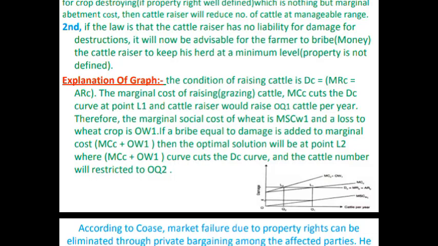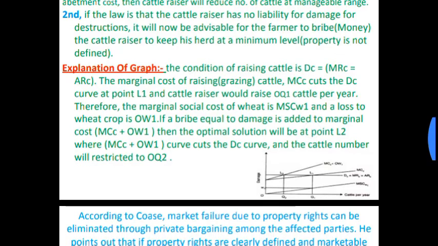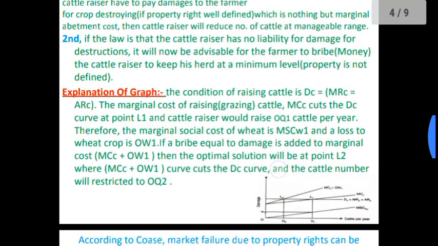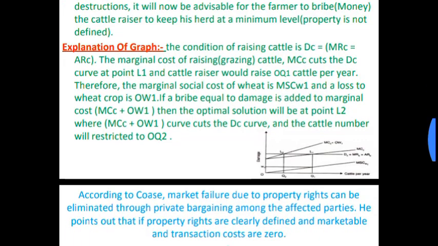If the cattle raiser gets a bribe from the farmer, the cattle raiser keeps his herd at a minimum level. Why is the farmer paying? To minimize the cattle roaming or grazing, because property right is not defined. I have explained these sentences. The condition of raising cattle is DC.